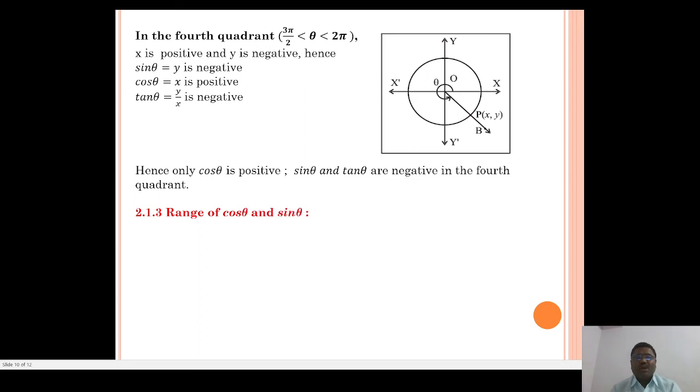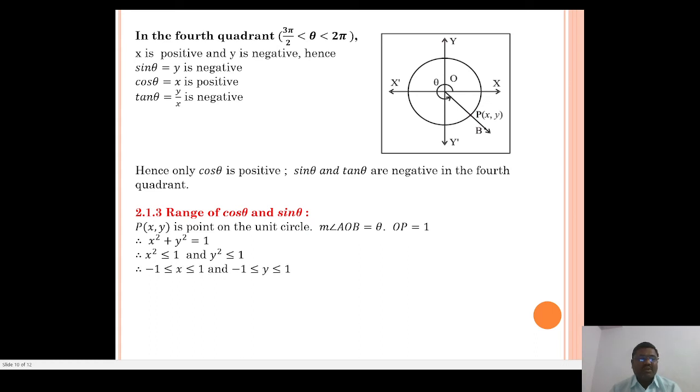So the range of cos theta and sin theta we know. Point P(x, y) is a point on the unit circle with the measure of angle AOB equal to theta. OP equals 1 unit. Therefore, x squared plus y squared equals 1, and therefore x squared is less than or equal to 1 and y squared is also less than or equal to 1.